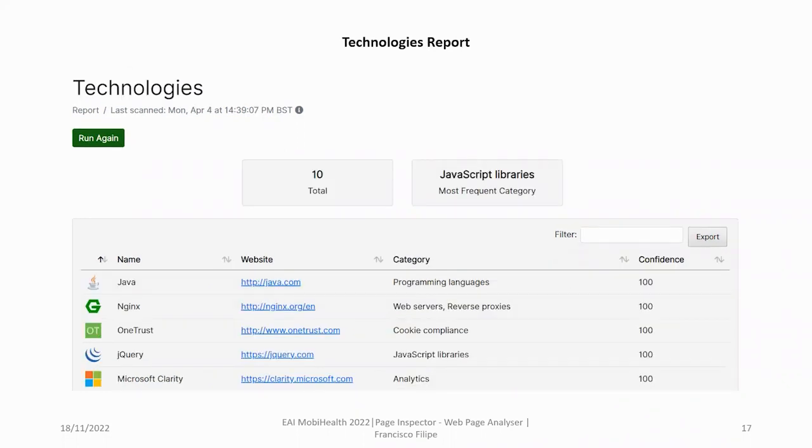Here we have the technologies report that aims to present the technologies used by the page. This analysis is done by a library developed in Node.js called Analyser. The API takes the URL of the page as an argument and returns a JSON response. On the table, we can see the names, website, and categories for its technology to better understand how a page was built.